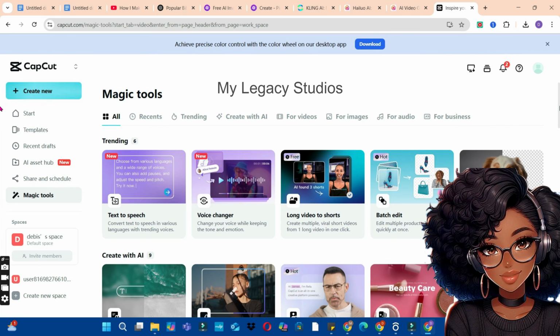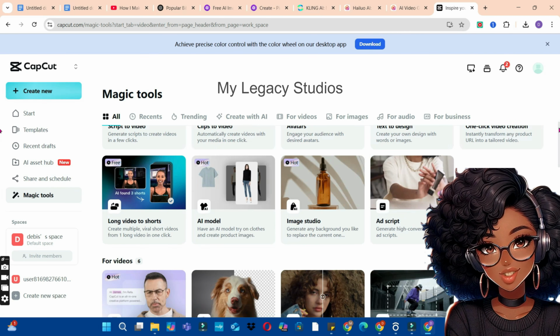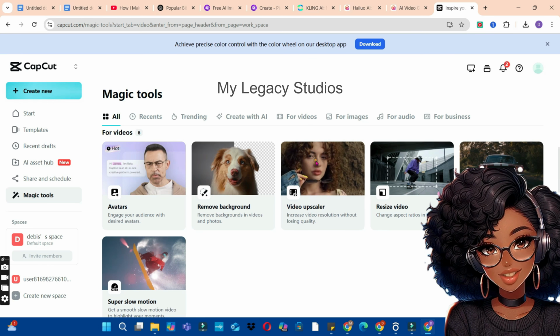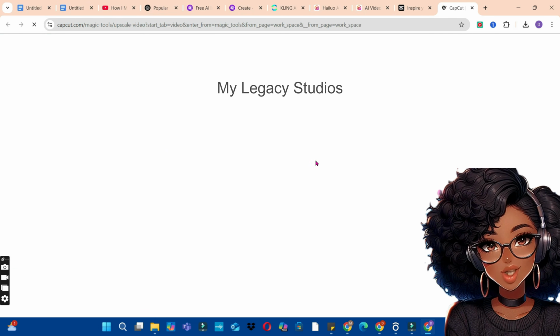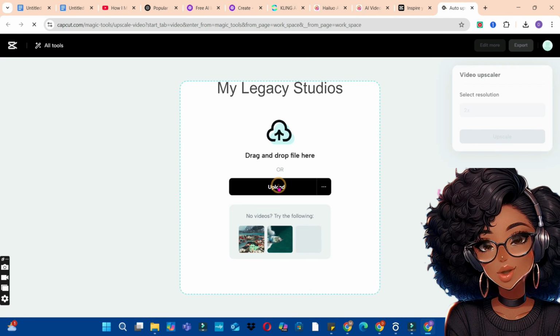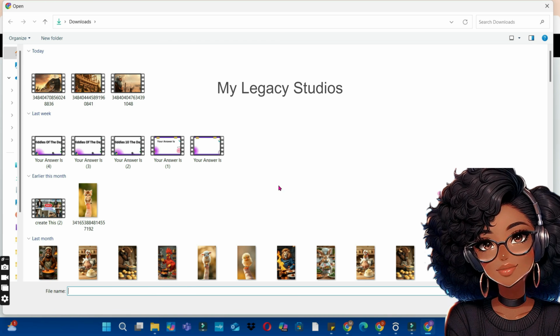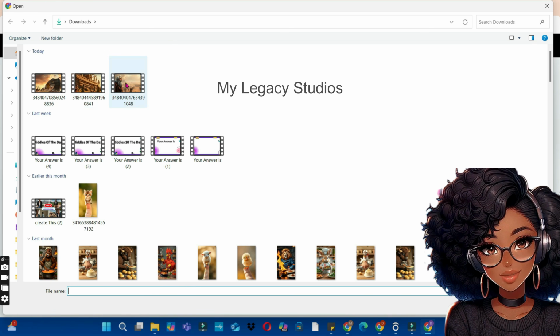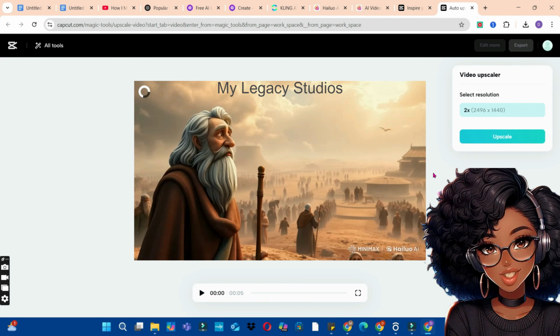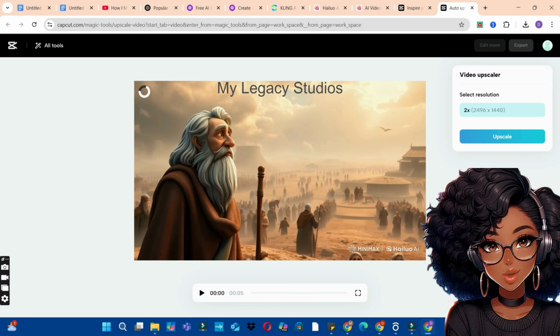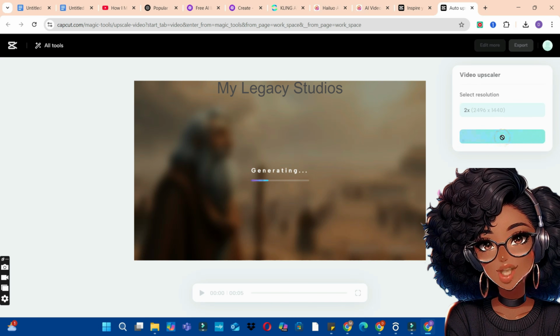Scan through the products available on this section and search for the video upscaler. So now this is a video upscaler. I'm going to tap on it or click on it to open. Now click on the upload button and search for the animations that you just downloaded from Hello AI. So this is the first animation. I'm going to tap on it like this, click on the open button and wait for it to finish uploading to CapCut before you click on the upscale button. Now it's fully uploaded. The next thing I'm going to do is click on the upscale button to upscale this animation.